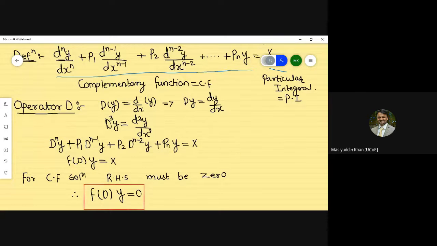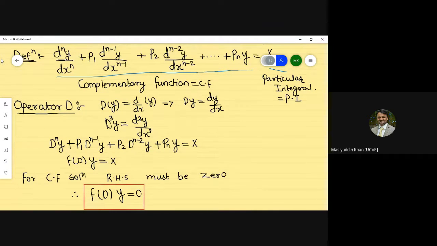That's it. So please don't think about how to take it as zero, there is nothing to do. Whenever we tackle problems of complementary functions or linear differential equations with constant coefficients, you must consider the right hand side as 0 for the complementary function solution. Please remember this statement carefully.